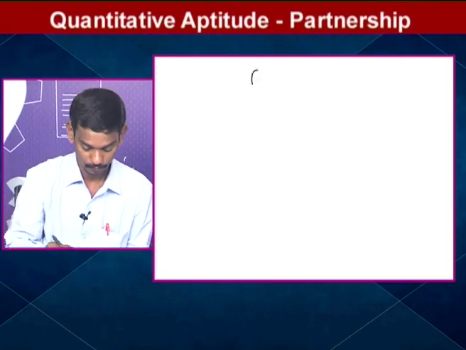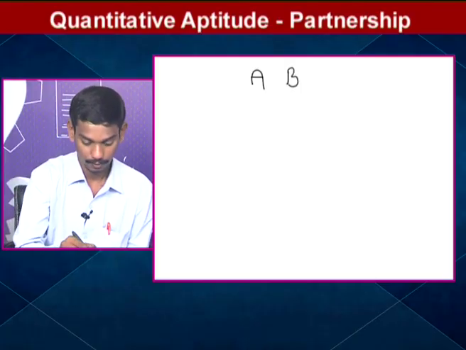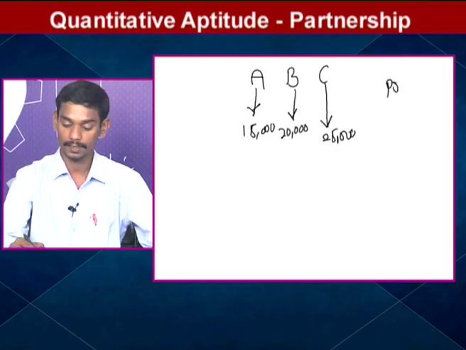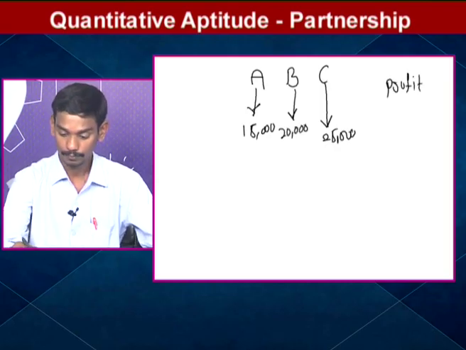See, in this question 3 partners are there. A, B, C. In this question A invested 15,000, B invested 20,000, C invested 25,000 and at the end of the year they got profit 48,000 rupees.